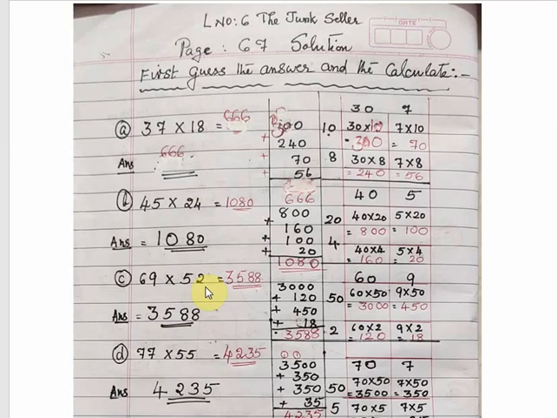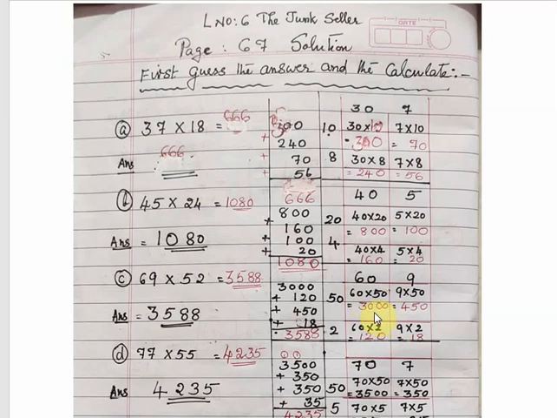69 multiplied by 52. 69 we will write as 60 and 9, and 52 we can write as 50 and 2. Why are we taking zeros? Because the multiplication answer with zero is also zero. So we count how many zeros are in both the multiplicand and multiplier, and write those zeros on the right side, then multiply the non-zero numbers. That is the easy method. Here, 60 and 50, total how many zeros are there? 2 zeros, so we will write 2 zeros on the right side.